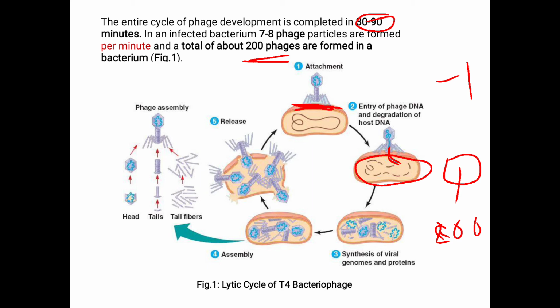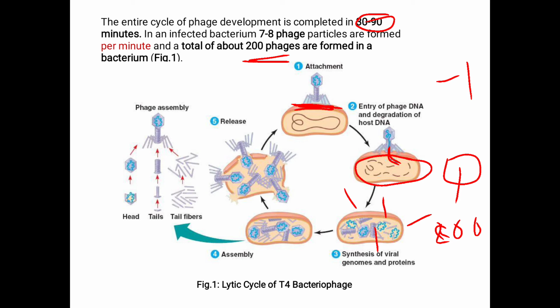Fourth one, the assembly. Here we can see the head, the tail and the pins. The genome, the pins and the tail are synthesized separately. They come together in the assembly part, where they assemble in a systematic manner to give the specific structure of the T4 bacteriophage.